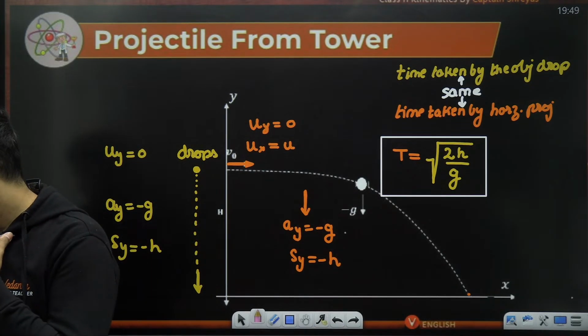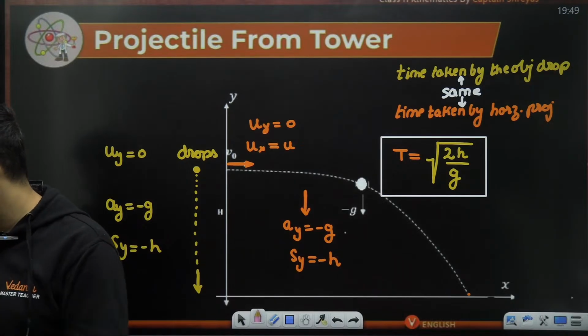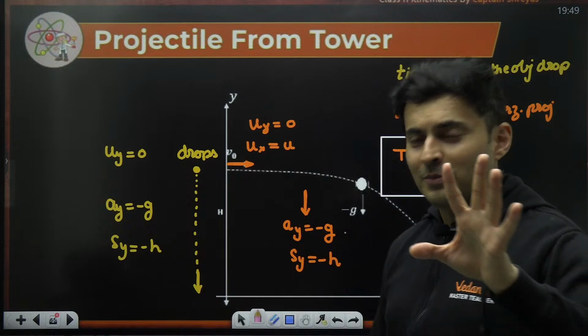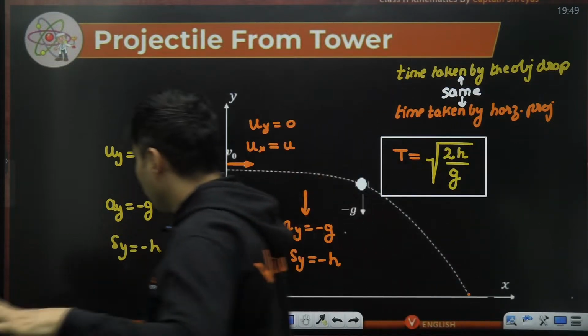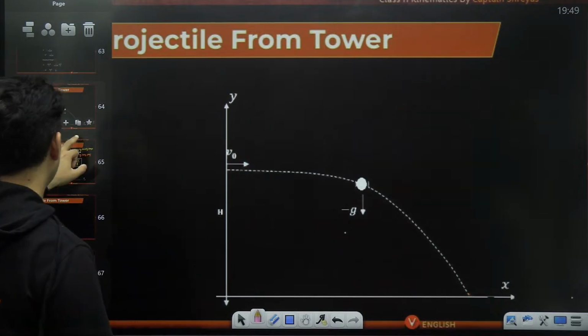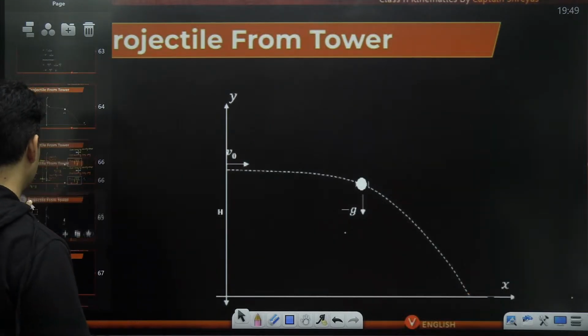Yeah? Clear about this? Very good. So, very non-intuitive, guys. It's completely non-intuitive. So, can we find how far it lands? Can we also figure out how far it lands?